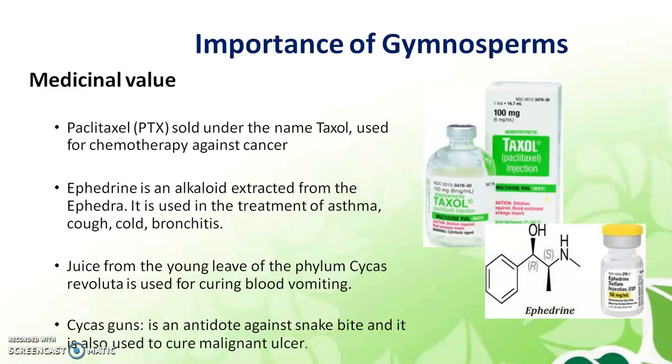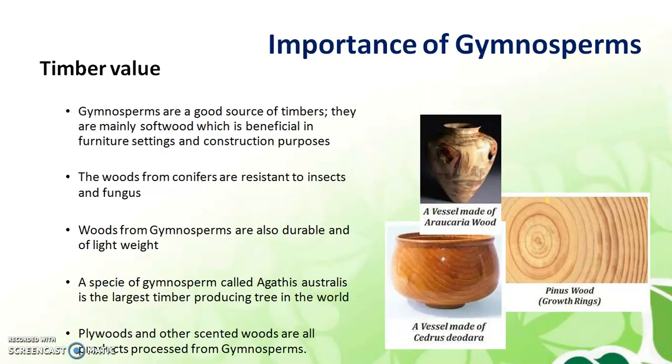Then some medicinal values are there. Many types of medicines are found. Paclitaxel, sold under the name Taxol, is used for chemotherapy, cancer treatment. It's very important. Ephedrine is an alkaloid extracted from ephedra. It is used for treatment of asthma. Juice from the young leaves of Cycas is used for curing blood vomiting. Cycas gum is an antidote against snake bite, and it's also used to cure malignant ulcers.